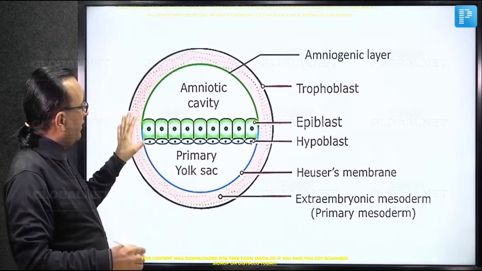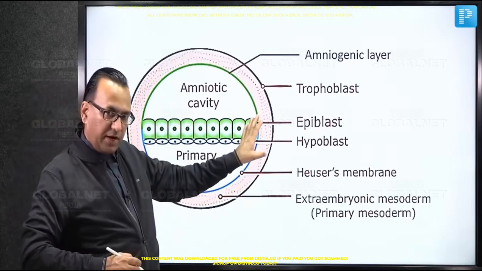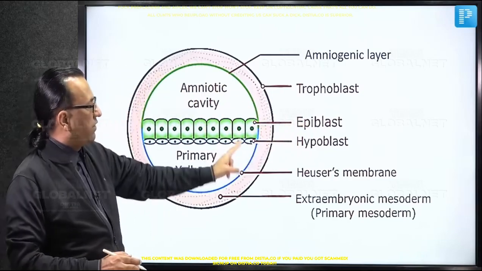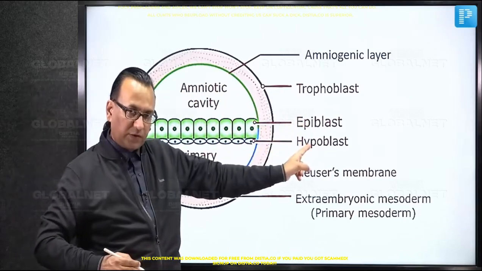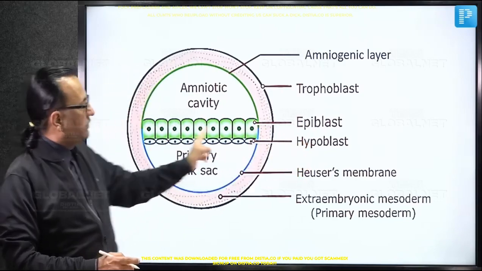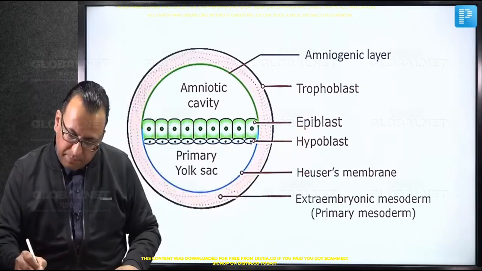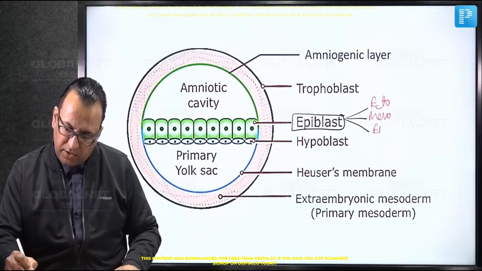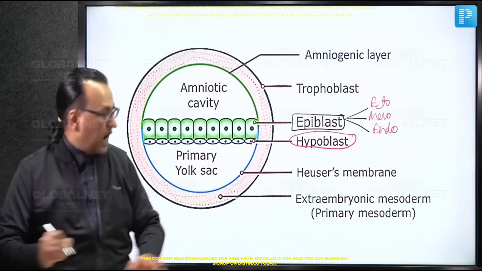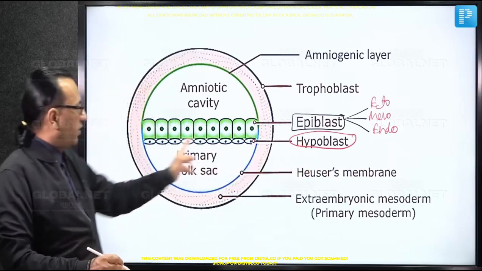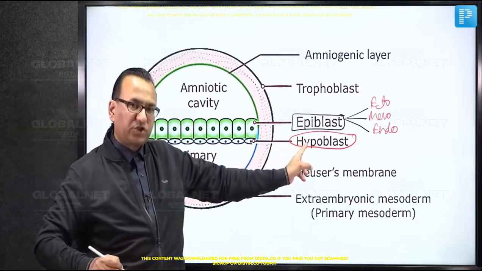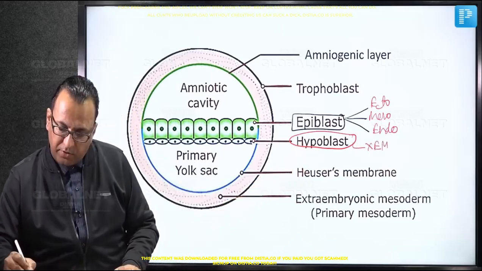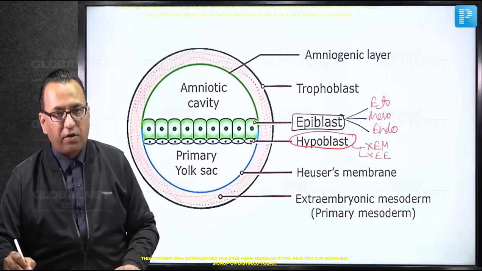We know that in the beginning there are two cell layers in the embryonic disc. The dorsal is the epiblast at the floor of the amniotic cavity, and ventral is the hypoblast, which is at the roof of the yolk sac cavity. But later, it is the epiblast which is going to form the three germ layers, that is the ectoderm, mesoderm, and the endoderm. What will happen to the hypoblast? The hypoblast will be removed and does not contribute to the embryo. It will be contributing to extra embryonic tissues. Maybe it can form extra embryonic mesoderm, extra embryonic endoderm, but it is not contributing to the embryo.